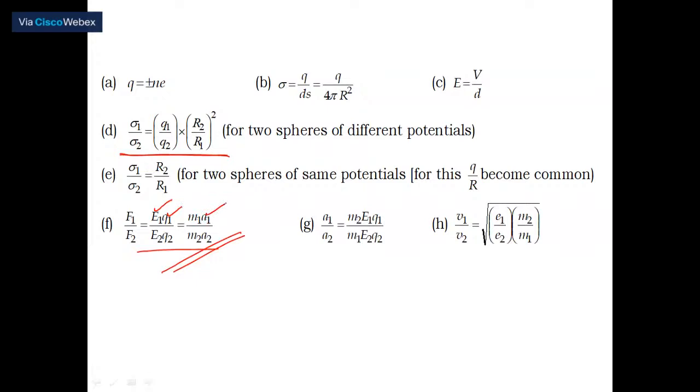One of the relations I have given here is A1 divided by A2 equal to M2 E1 Q1 divided by M1 E2 Q2. Thereby we can calculate the acceleration acquired by those particles. Similarly, as already discussed, V1 by V2 is equal to E1 by E2 into M2 by M1. Please remember all this. At the end, I'm going to give you all these relations.